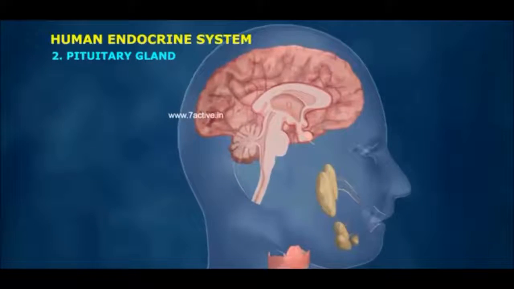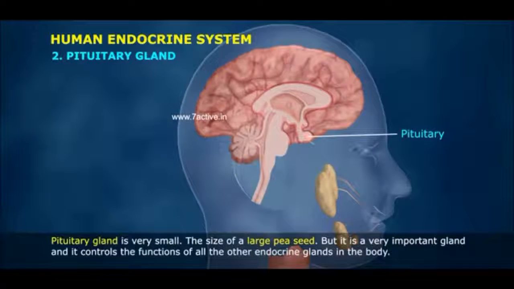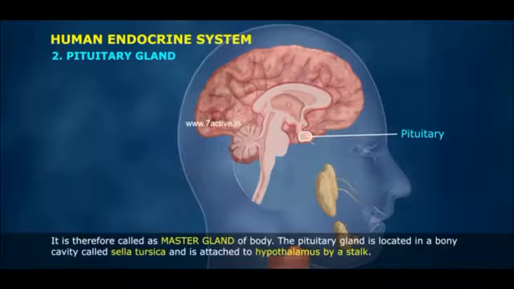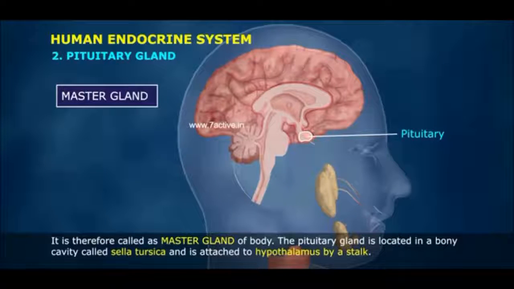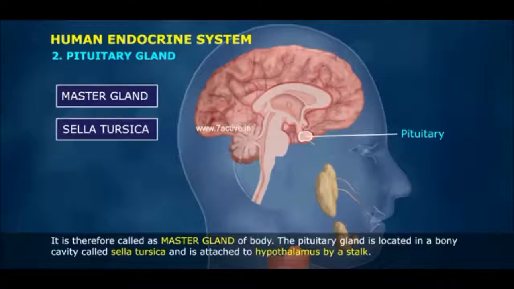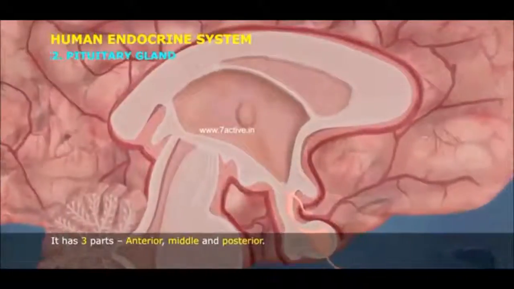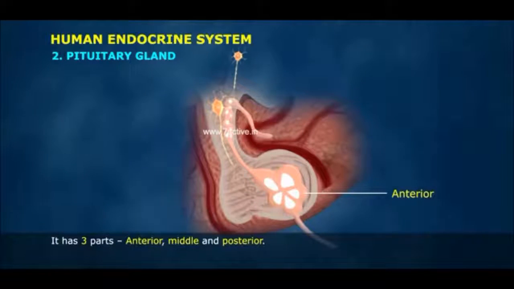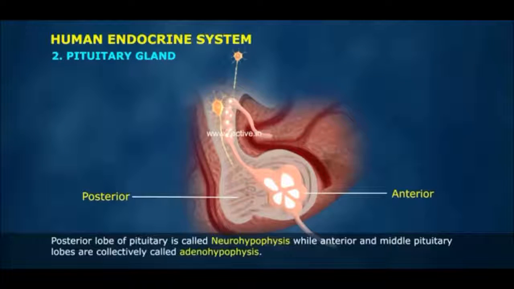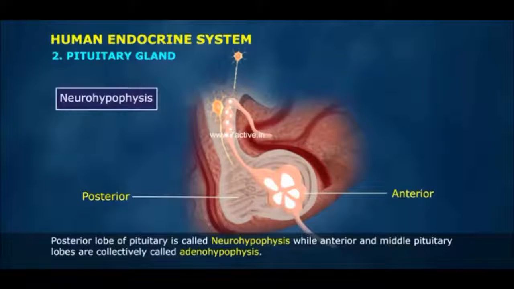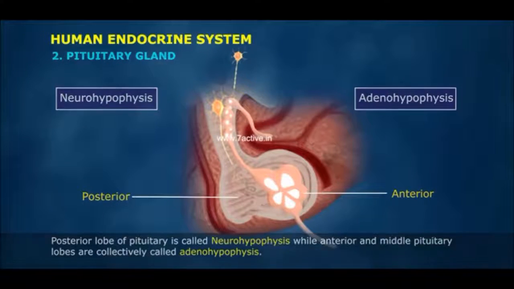2. Pituitary gland. Pituitary gland is very small, the size of a large pea seed, but it is a very important gland and it controls the functions of all the other endocrine glands in the body. It is therefore called as master gland of body. The pituitary gland is located in a bony cavity called sella turcica and is attached to hypothalamus by a stalk. It has three parts: anterior, middle, and posterior. Posterior lobe of pituitary is called neurohypophysis, while anterior and middle pituitary lobes are collectively called adenohypophysis.